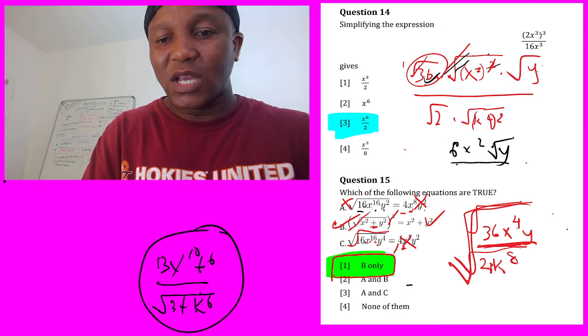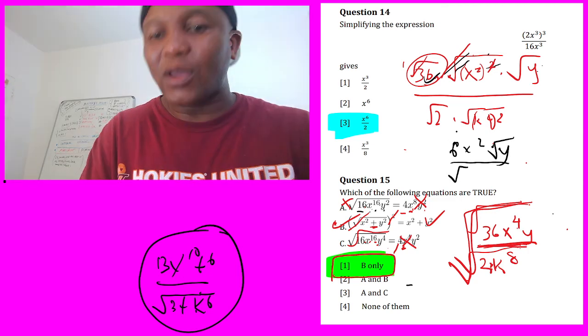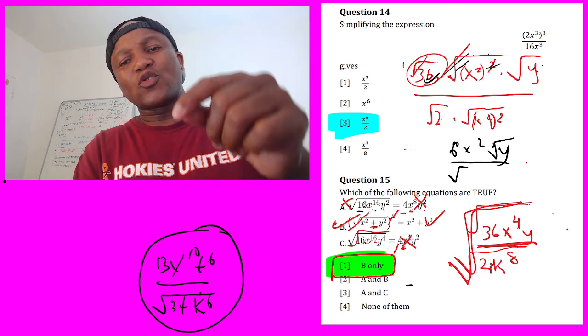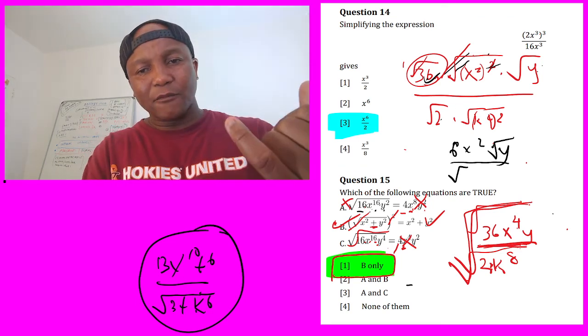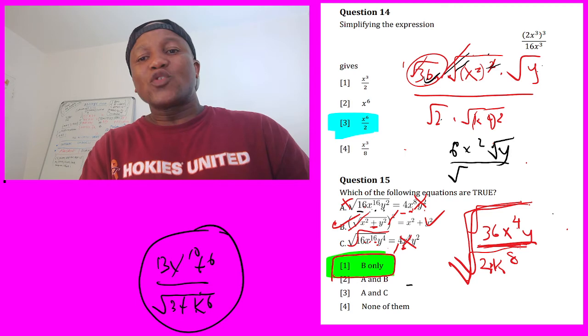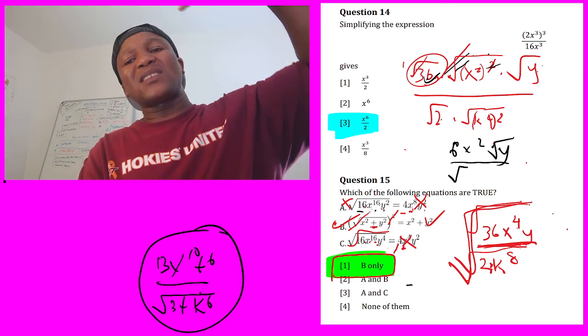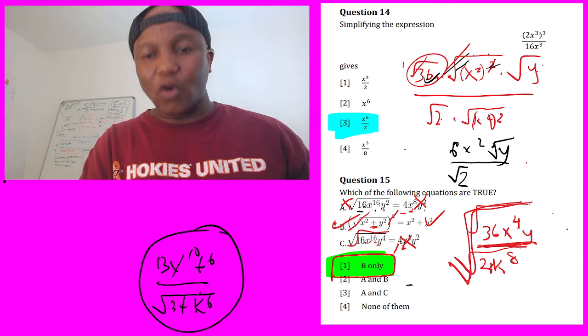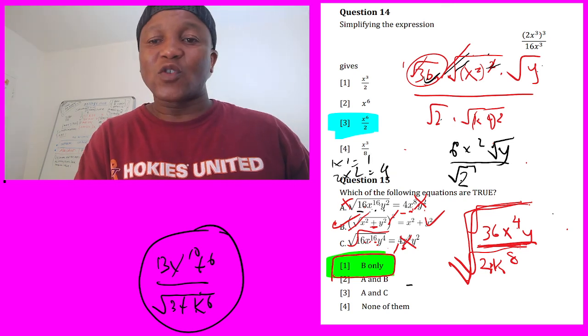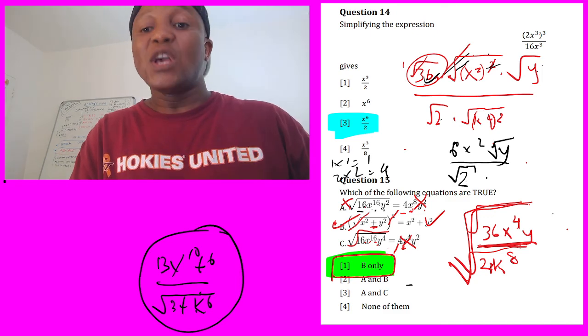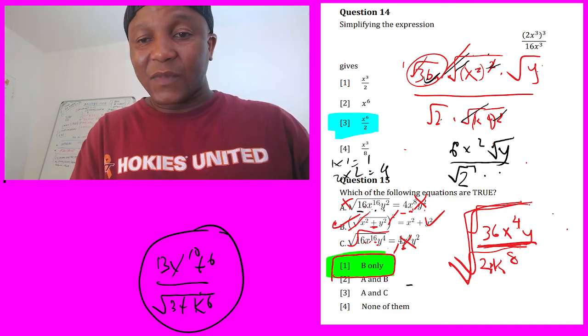Now you come here. Do you have any number multiplied by itself equal to 2? No, because 1 times 1 equals 1, and 2 times 2 equals 4. So there's no number that, multiplied by itself, gives us 2. So we write it exactly how it is. Now the 2 and that one cancel, so we just have x power 4.